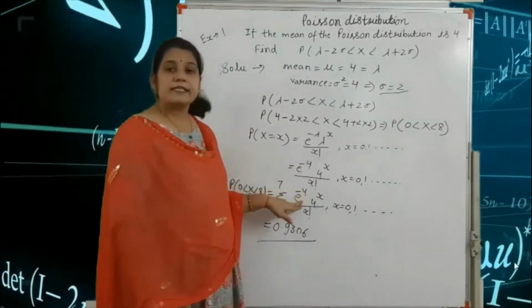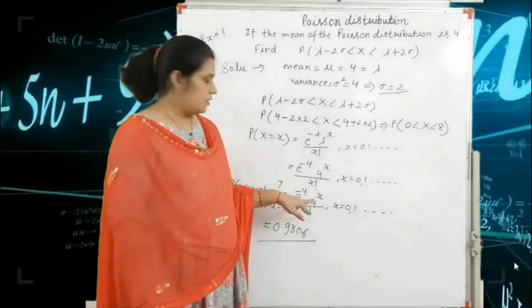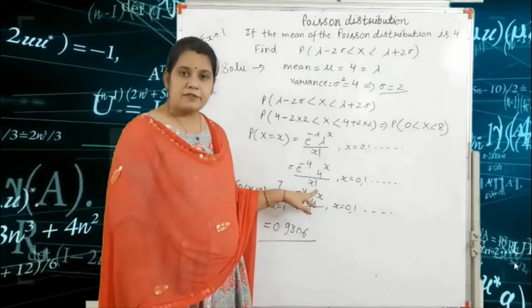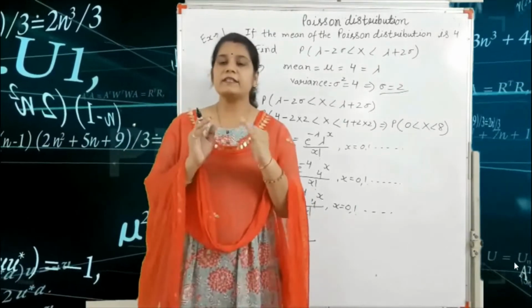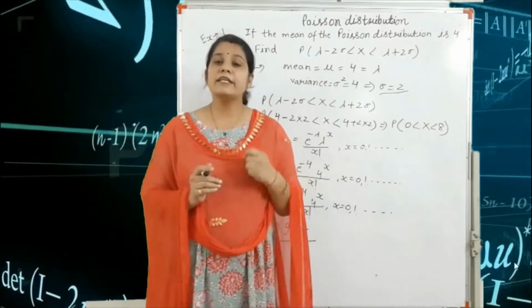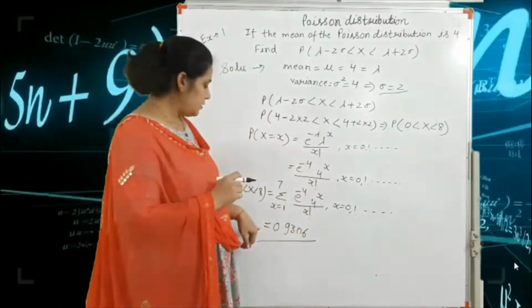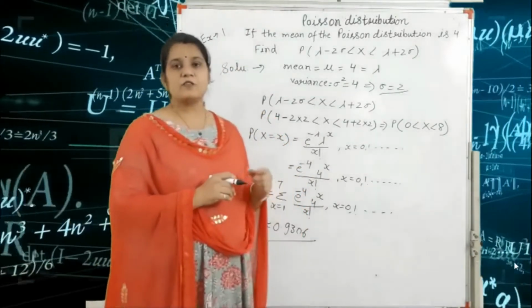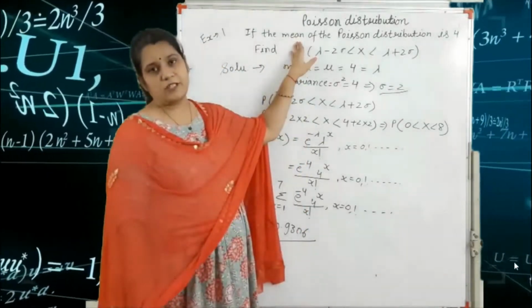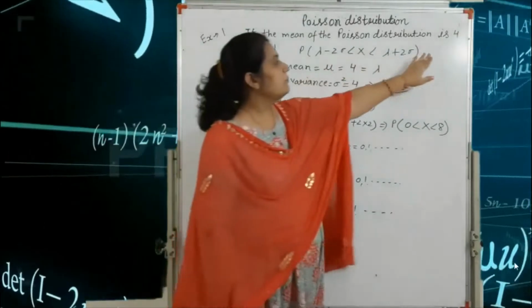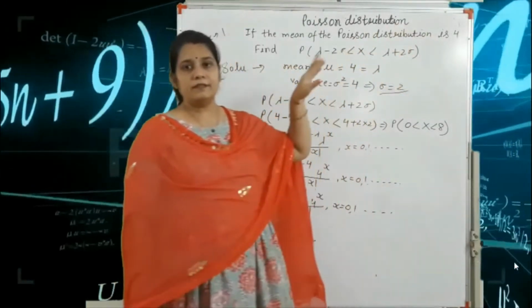It is e raised to the power minus 4, 4 raised to the power 7 divided by factorial 7. After solving this step, we get the final answer 0.9306.